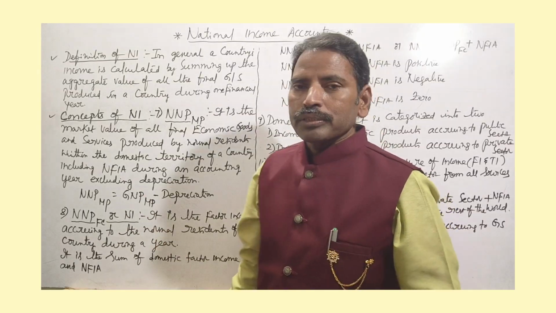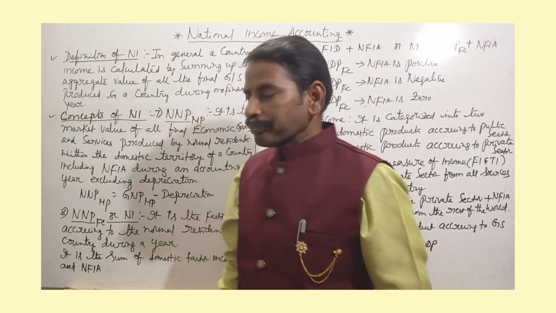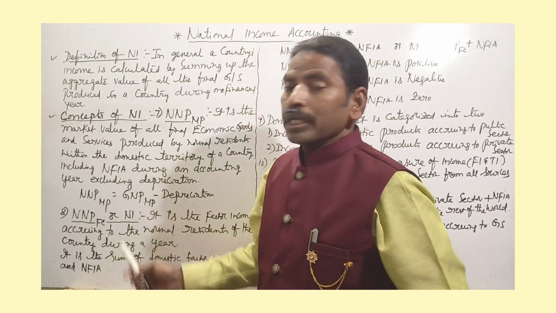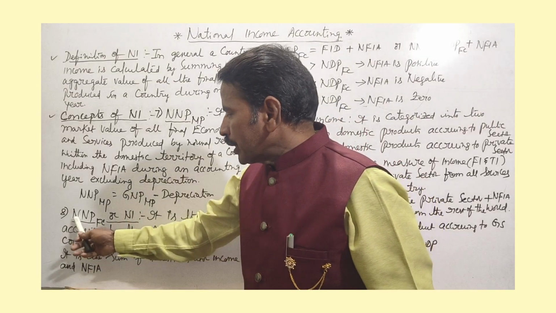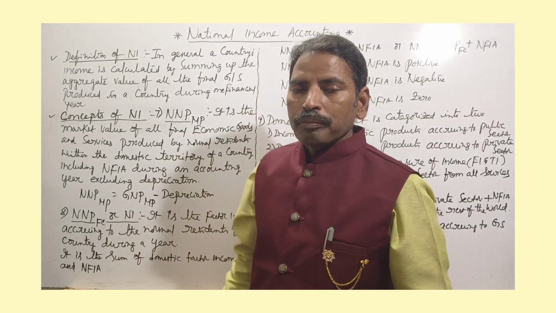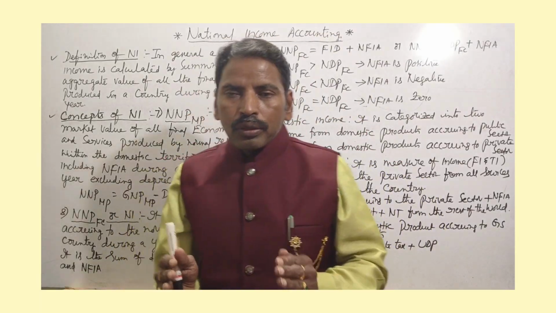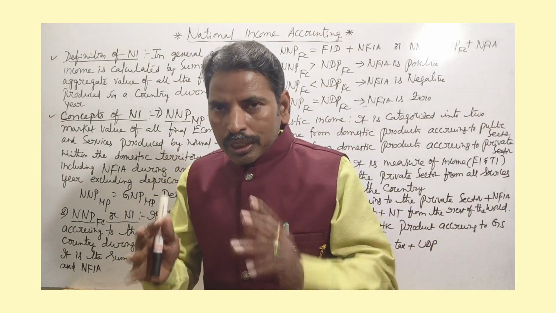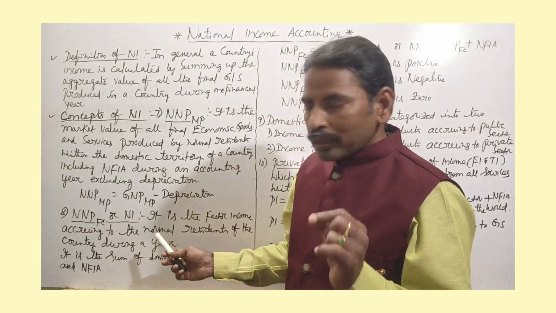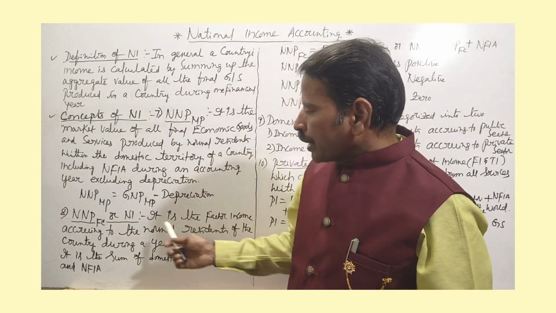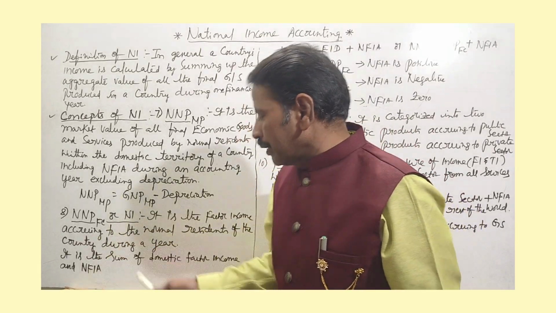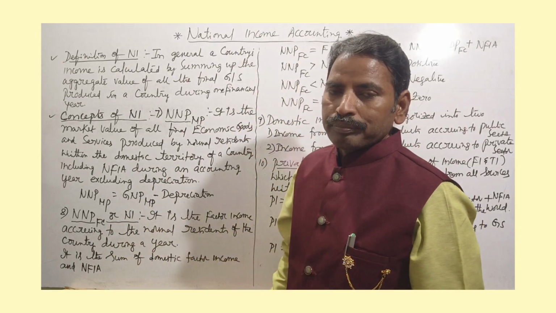Next, another very important one: NNP factor cost, or national income. Net national product at factor cost is also called national income. National income is the factor income accruing to the normal residents of the country during a year.